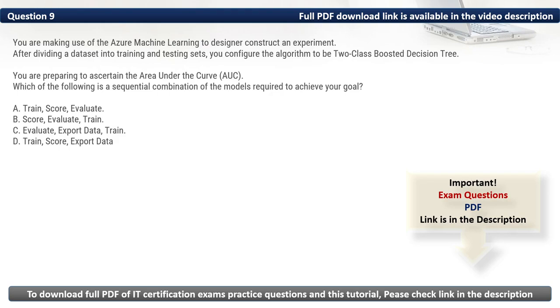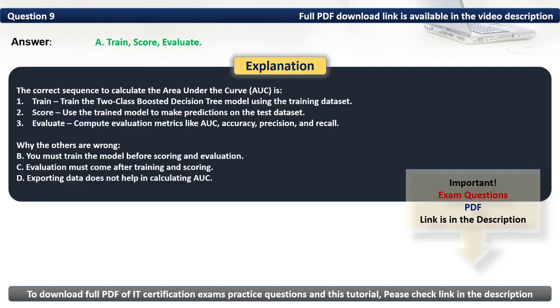As such, based on our requirements, we should go with train, score, evaluate. Thus, the correct option is A. The correct sequence to calculate the area under the curve is first train the two-class boosted decision tree model using the training dataset. Then the second is score. Use the trained model to make predictions on the test dataset. Then we have evaluate. Compute evaluation metrics like AUC, accuracy, precision, and recall.